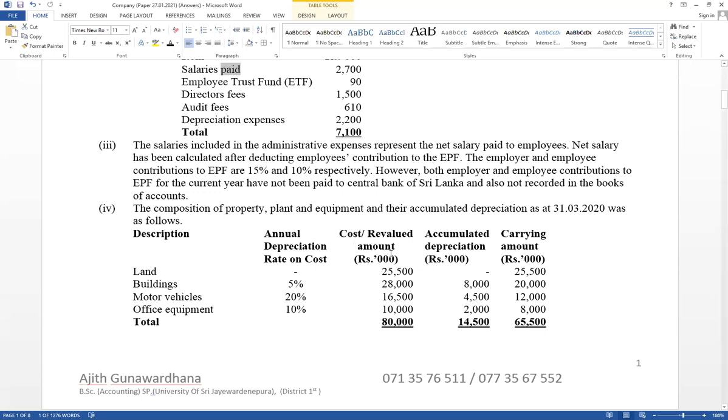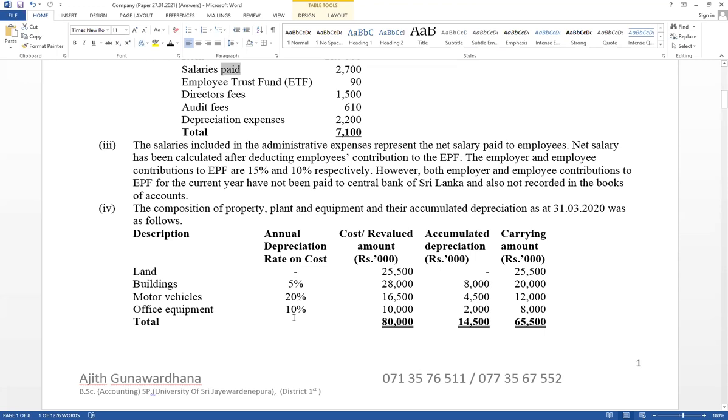And cost and revaluation amounts. How to decide opening or closing balance? See the related adjustment. Sometimes it has given purchase, sometimes it has given disposal, sometimes it has given revaluation, sometimes it has given exchange. If those are recorded, closing balance. If those are not recorded, opening balance. That is the way we have to decide opening or closing. Here the balance is given as 31st March 20, but not every balance is closing. Therefore, you have to decide opening or closing based on given information.